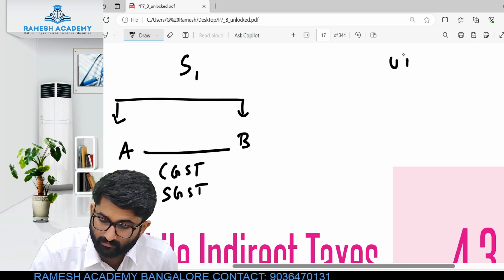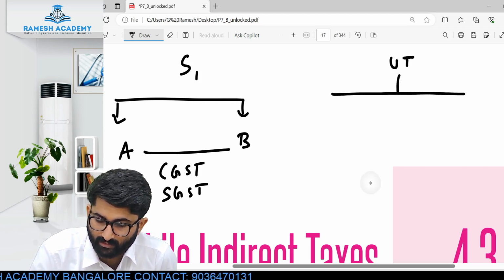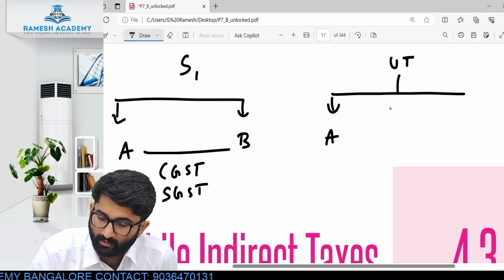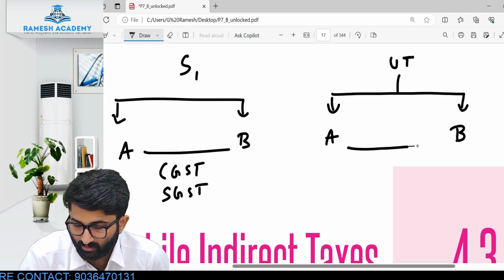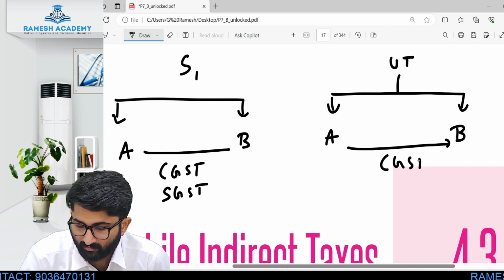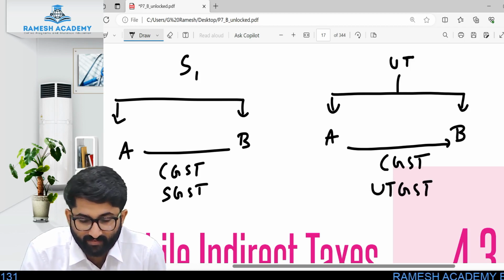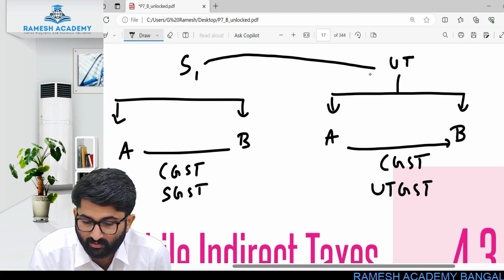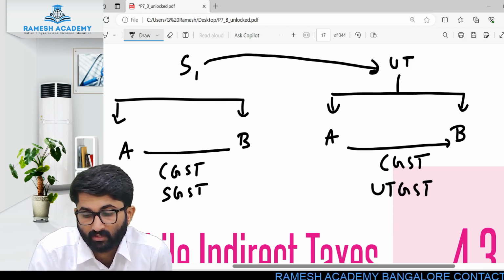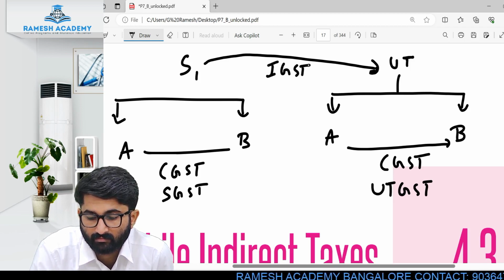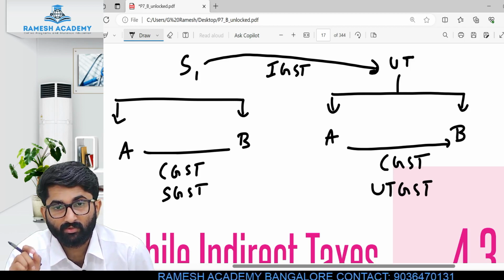Now union territory. There is one union territory, and in this union territory there is person A and he is selling the goods to person B, sir. In this case, sir, CGST and UTGST is applicable. If any transaction is between S1 to UT, from one state to another union territory, in this case, sir, IGST is applicable. So this is about CGST, SGST, UTGST and IGST.